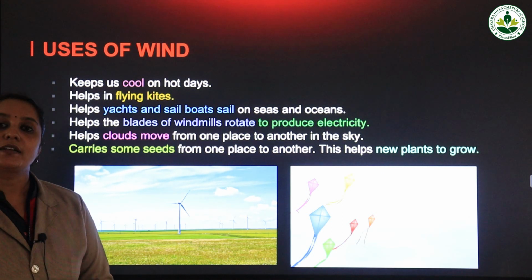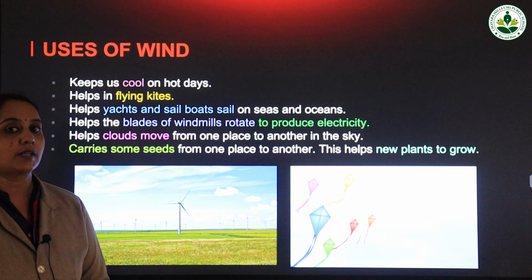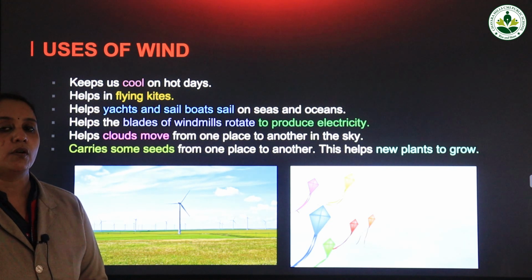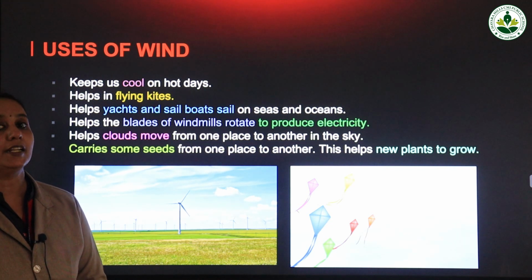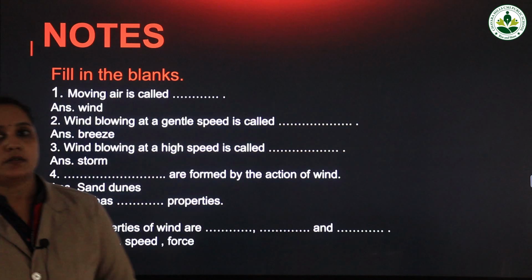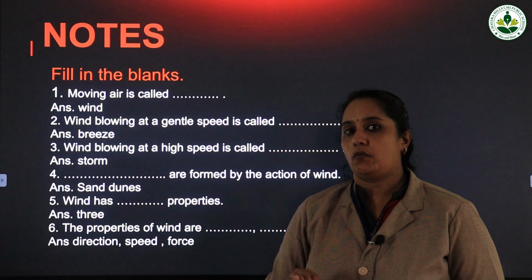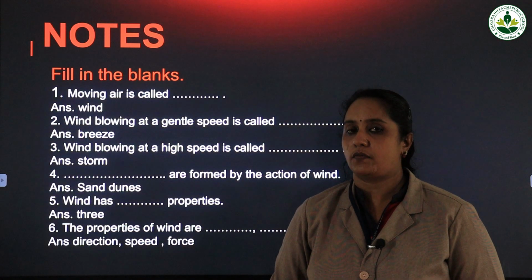And if you want to get rain, the clouds should move. If the clouds should move, what happens? Wind should be there. So for all these purposes, we need wind. So wind is very important. So that's all about wind in this lesson. We revised about what is wind. Moving air is known as wind.